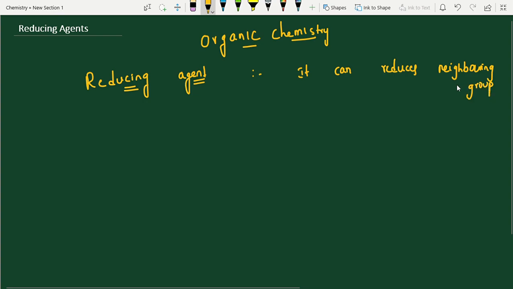I am going to discuss reducing agents, that is enough. It can reduce the neighboring group. Simply it is nothing but reduction, students. Reduction is nothing but addition of hydrogens, right?